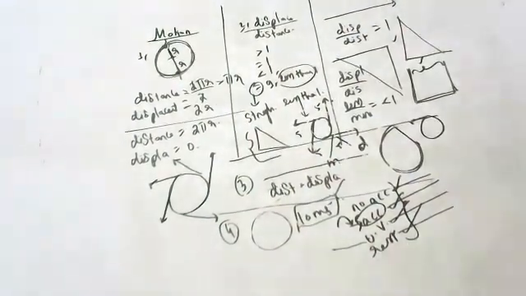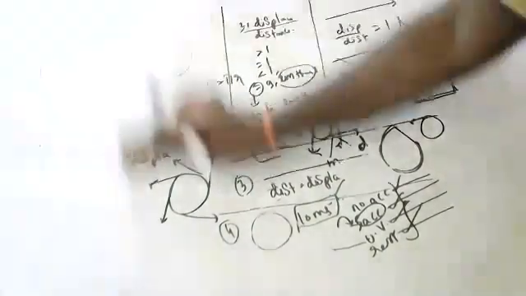Any body which is moving in a circle is said to have acceleration because the direction is changing. If direction is changing, it means velocity is changing. You may say the speed is the same, yes, but direction is changing means acceleration. That's all. Okay, children, be careful. You have to be very, very careful with your answers.